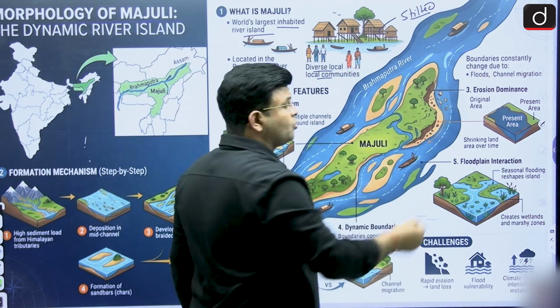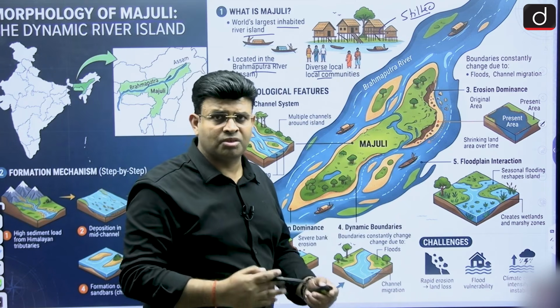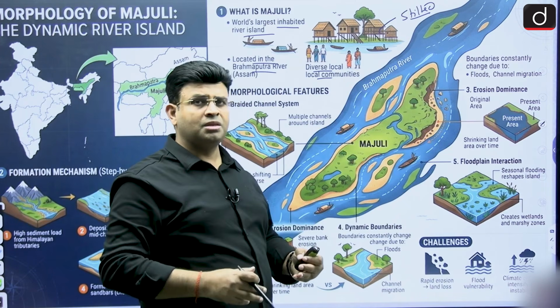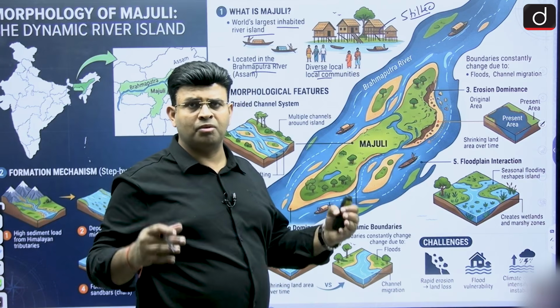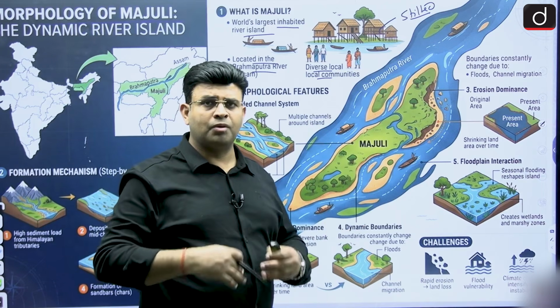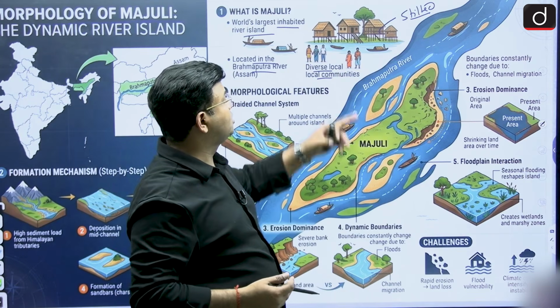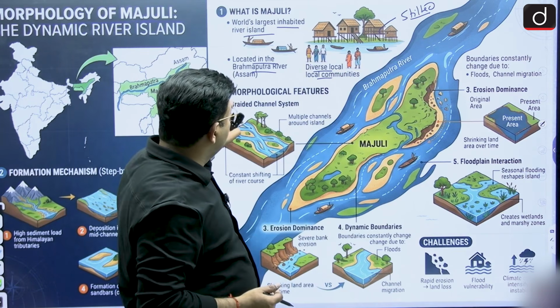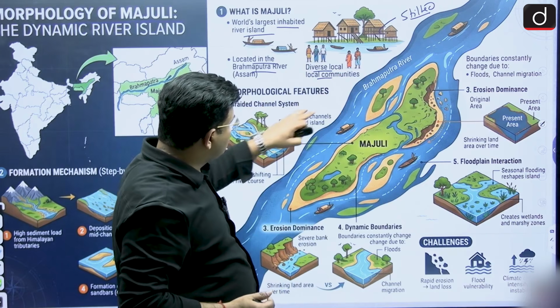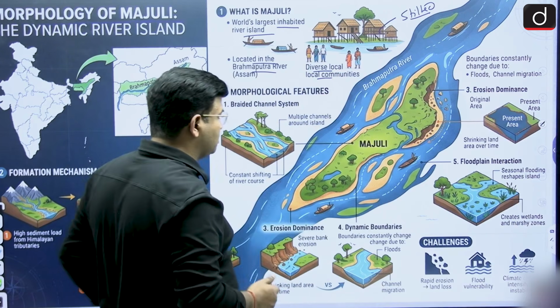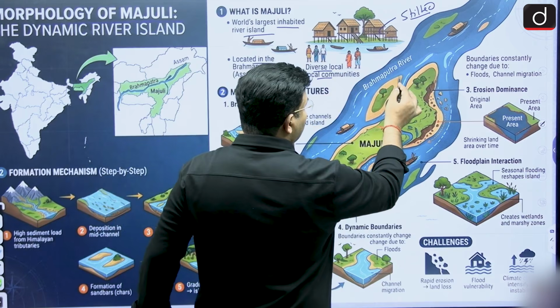Generally, this region is prone to flood. When the flood water comes, the stilted houses, meaning they are making their houses on pillars, maybe made of cement, of wood, or of bamboo, are known as stilted houses. The morphological feature is known as a braided channel pattern.